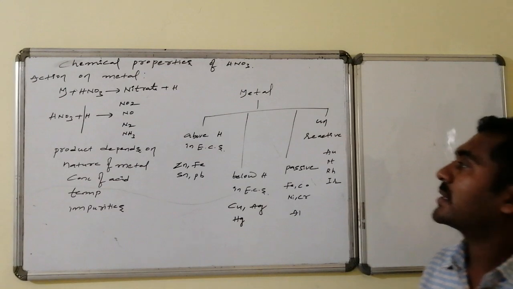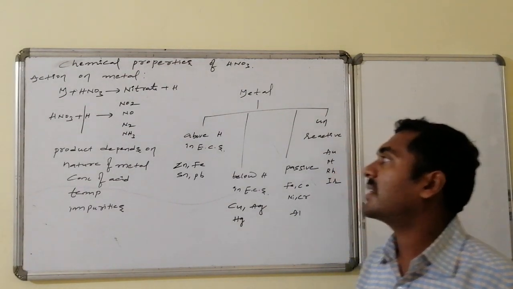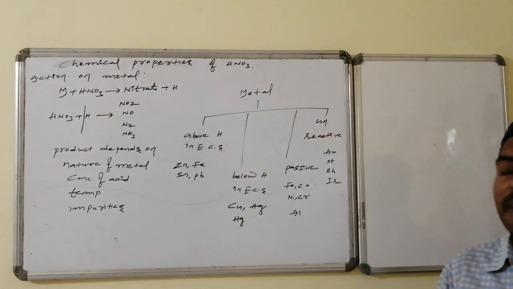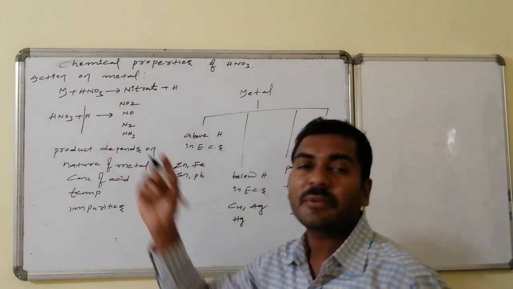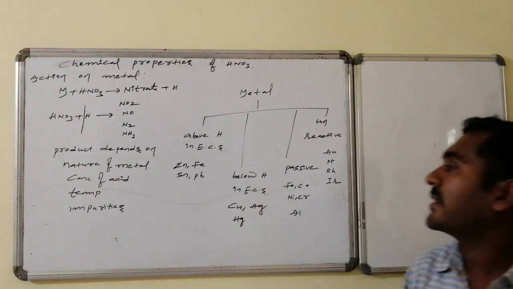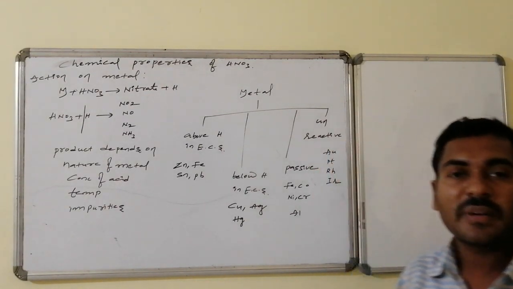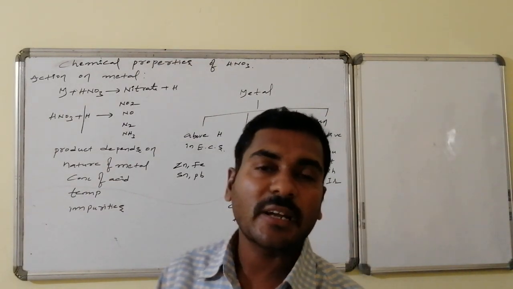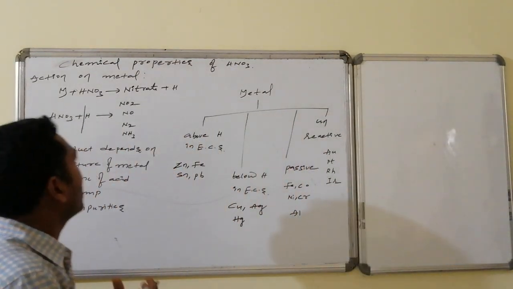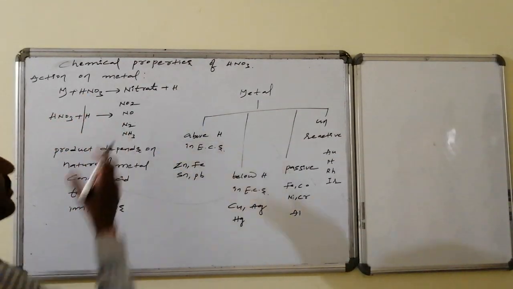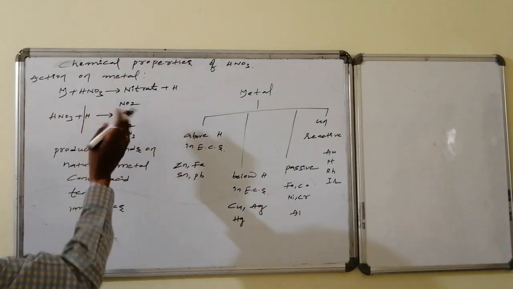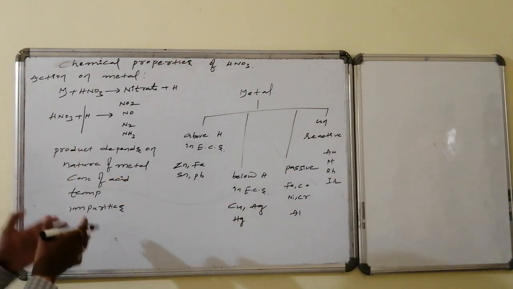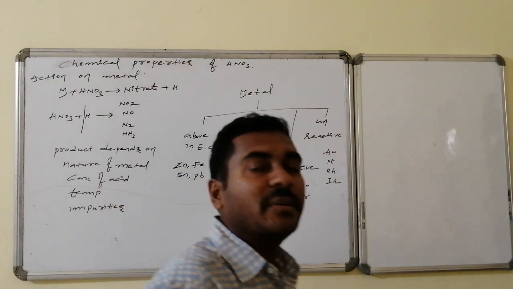Whatever product is formed depends first on the nature of the metal. What is the metal over here? And the nature and concentration of the nitric acid, whichever amount of nitric acid is left, and the temperature conditions, followed by the impurity present in the system, also influence. These are the factors. On behalf of all these, for concentrated nitric acid the product will be different, and for dilute the byproduct will be different. Thus, on the basis of this information, metals are divided into categories.